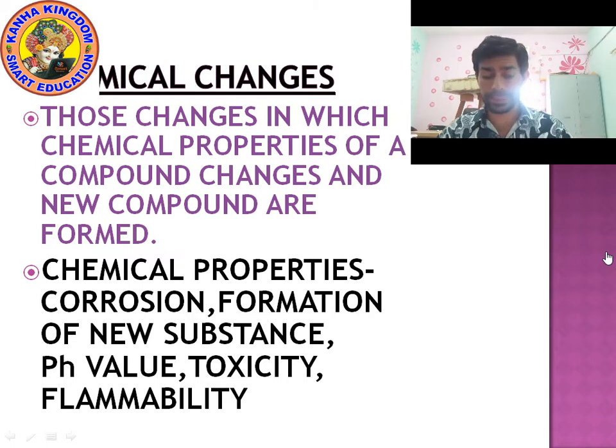Okay, next is toxicity, means poisonous. Maybe the substance can become poisonous during chemical changes. Flammability, burning is also possible. Due to burning, it may be possible that the substance will change into powder or a new substance can form. For example, when we burn wood, it converts into ash. So it is a chemical change. Okay, now let's move on to the next topic.